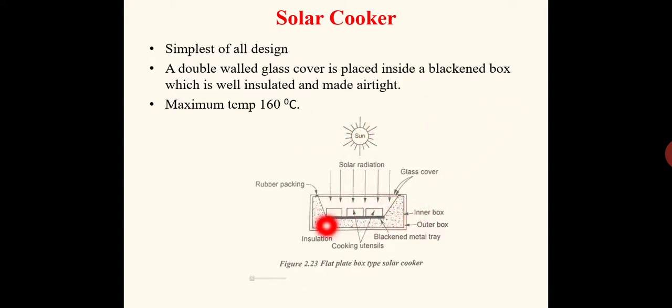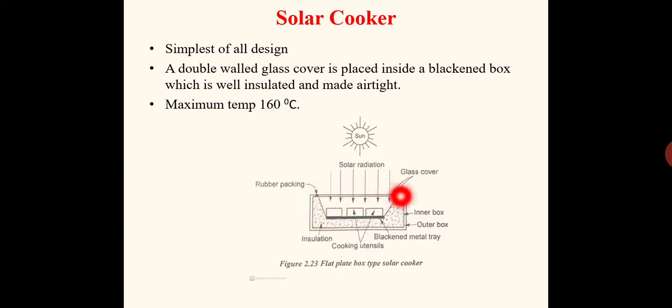That 160 degrees Celsius is enough for cooking purposes. So this is the basic working principle of the solar cooker. This is the simplest one. This black colored plate is the absorber plate. Over that plate we will be placing the cooking utensils. Below that plate we will have the insulation, and the outer layer will be the metallic box. This box also will have two layers, an inner box and an outer box. In between, if possible, the space will be evacuated.